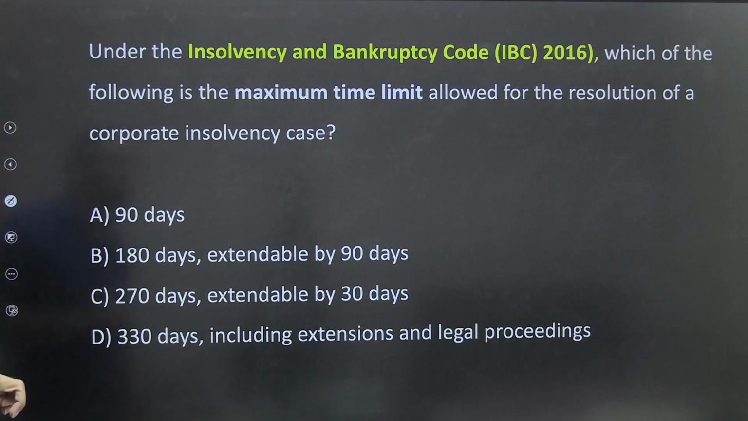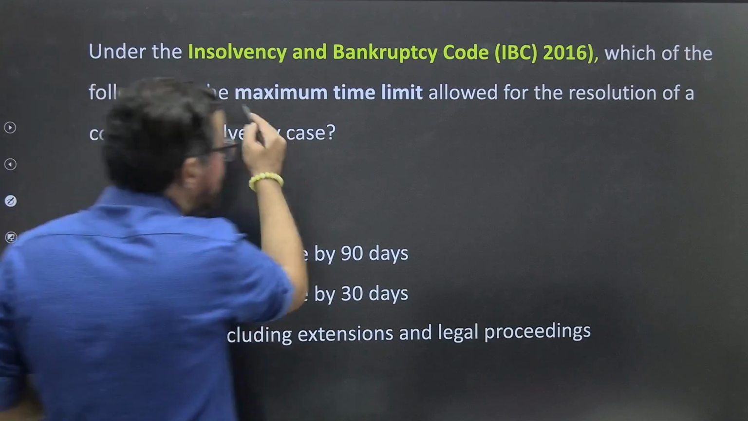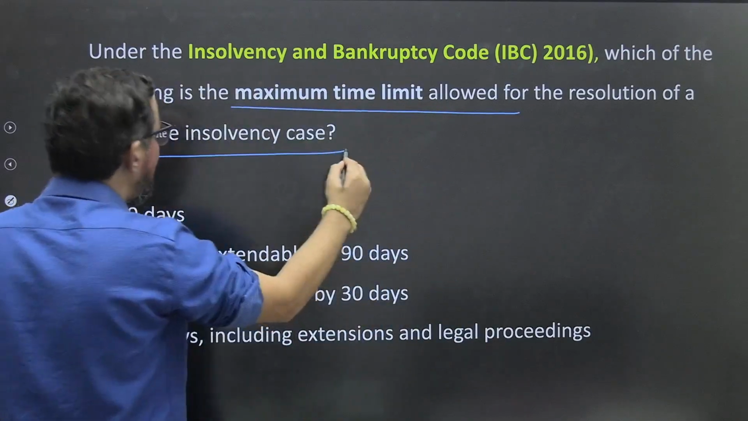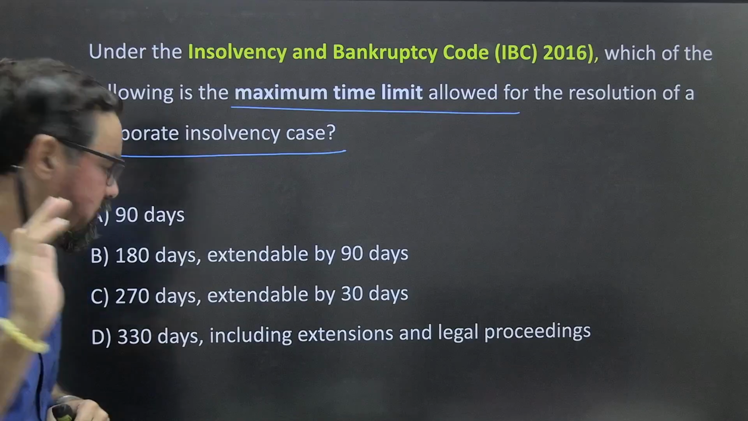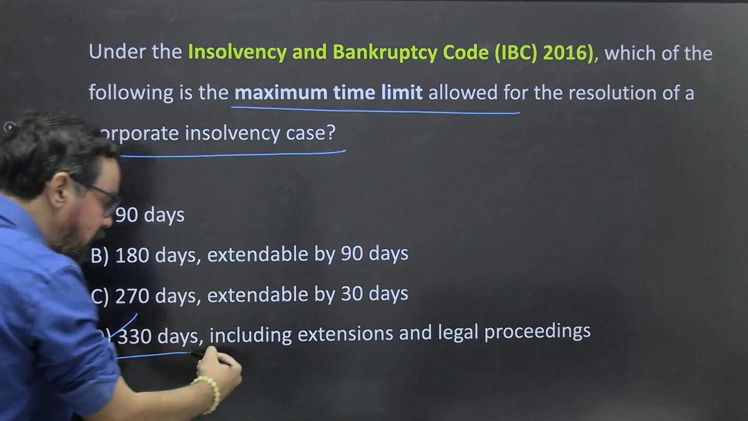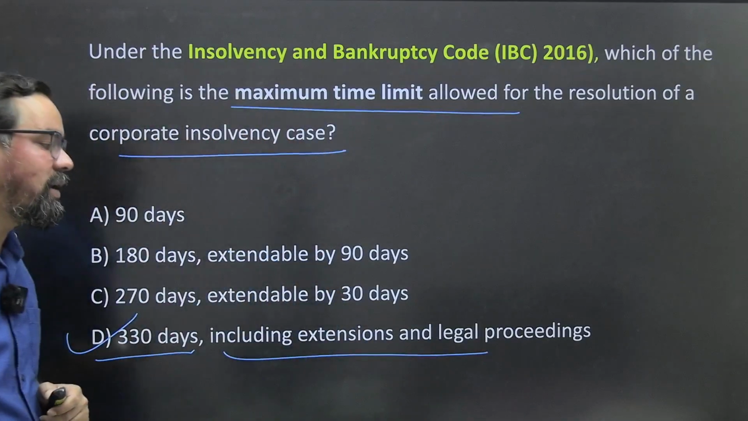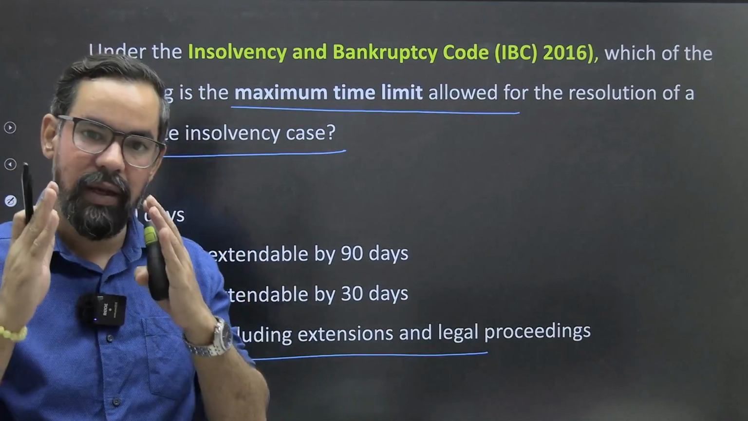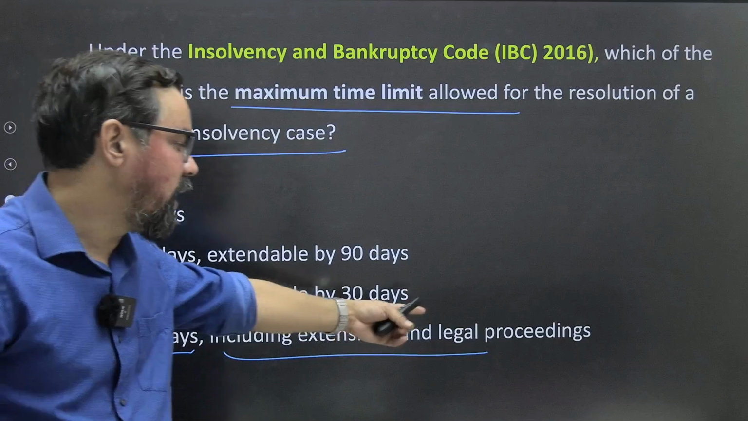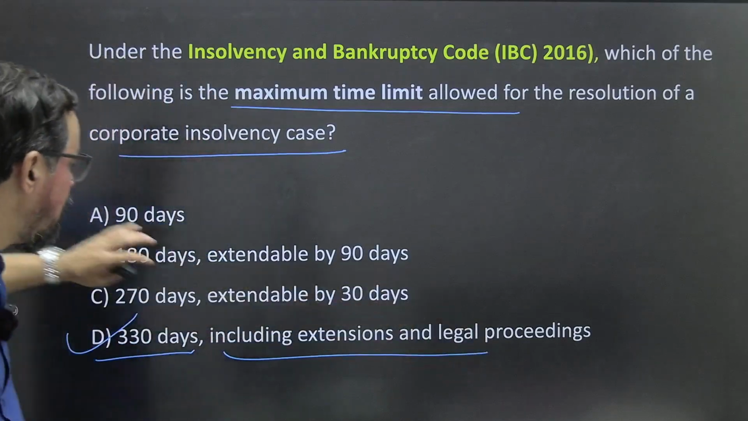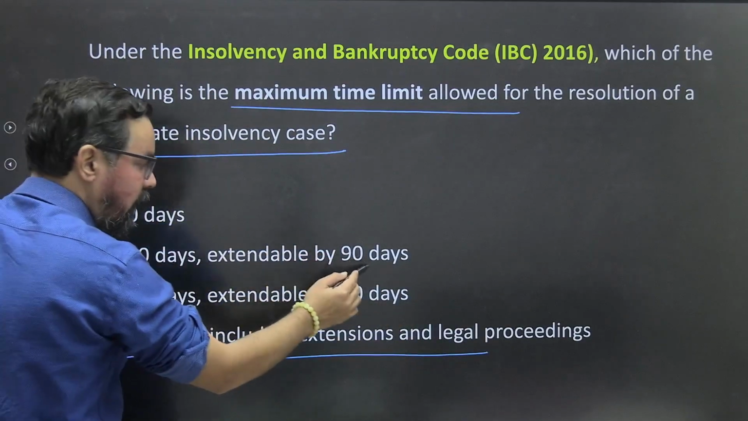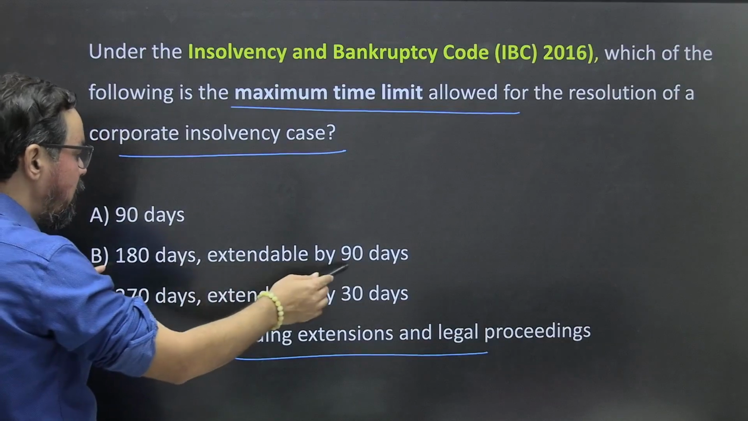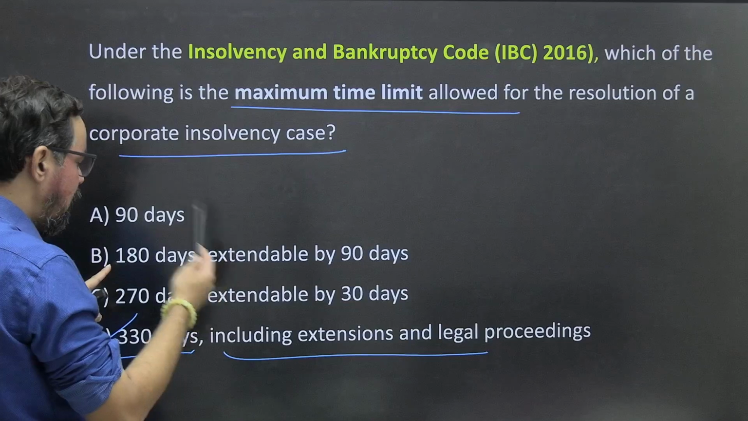IBC 16, which of the following is the maximum time limit allowed for the resolution of a corporate insolvency case? Maximum 330 days. Okay? Yes. So 330 days including extension and legal procedures. Usually it is 180 days. Extension is 90 days and the remaining is legal proceedings. So 180 plus 90, this is the one. So how much is that? 180 plus 90 is 270.